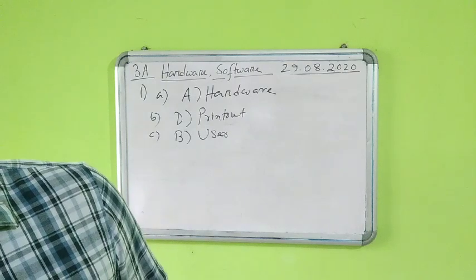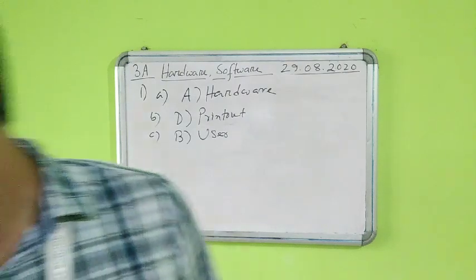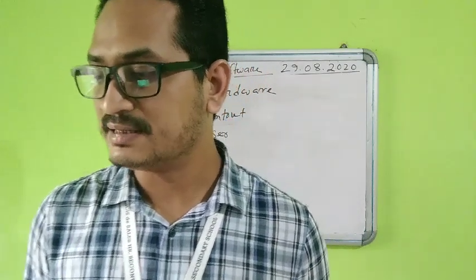Then let us come to number 2, that is true or false. Now true or false, students, first number A is given. Software used in railway reservation is an example of system software. So students, see, the software which is used in railway reservation. Now railway reservation is a particular part of the computer, isn't it? It's not the whole computer system.